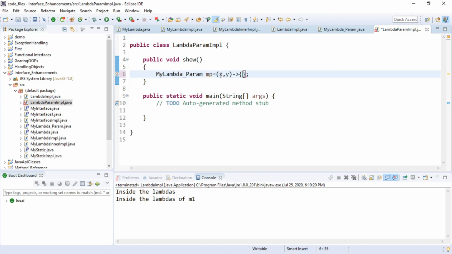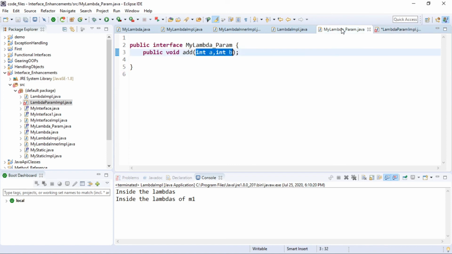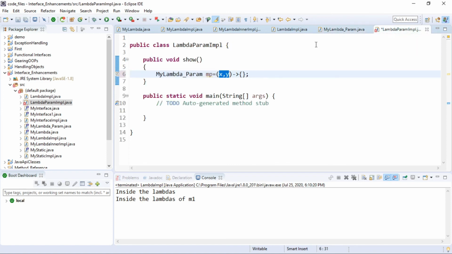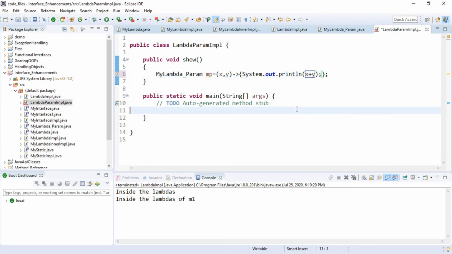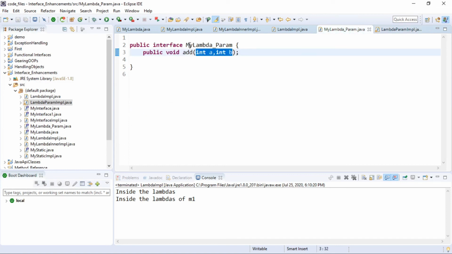Now this x and y, as I told you, represent a and b. So whatever you want to do with a and b, you have to do it with x and y. So I would say System.out.println(x + y). I'm passing two arguments named x and y, whose data types match a and b, and I'm going to print those, that is, the addition. Now this is the implementation of add.